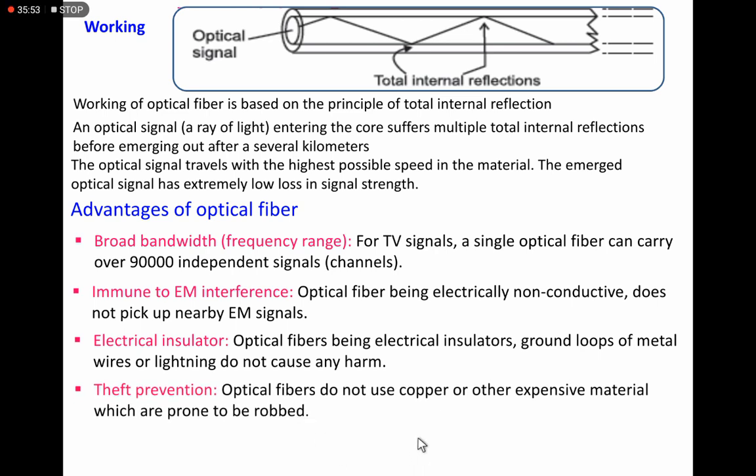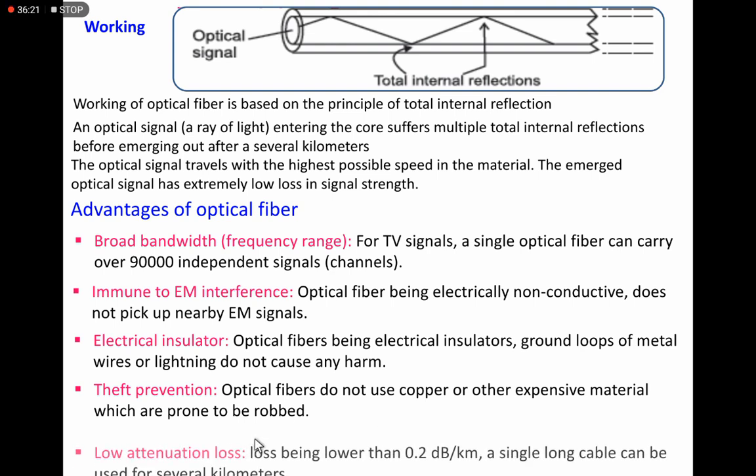Now, theft prevention. Definitely, in optical fibers, costly metals are not used. Like in normal wires, copper metal is used, and copper metal is costly. So there is no possibility of theft or even robbery of this type of material.